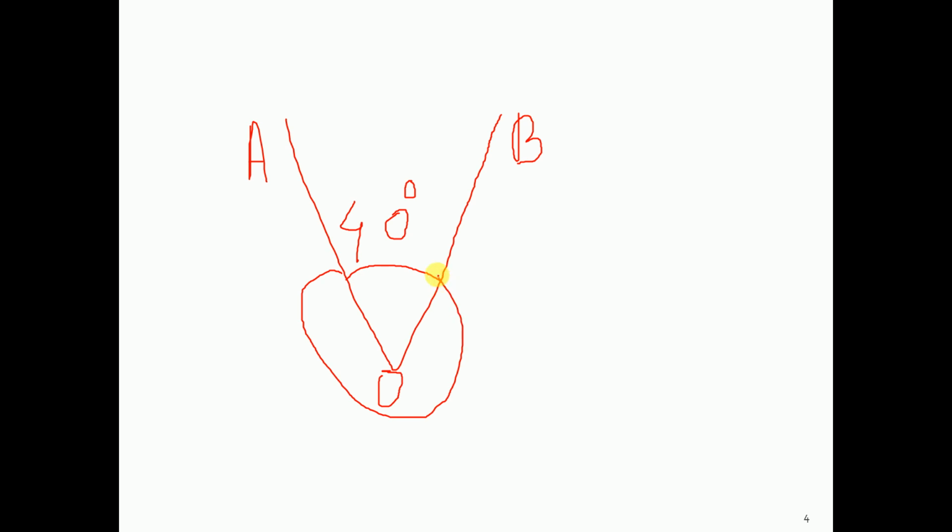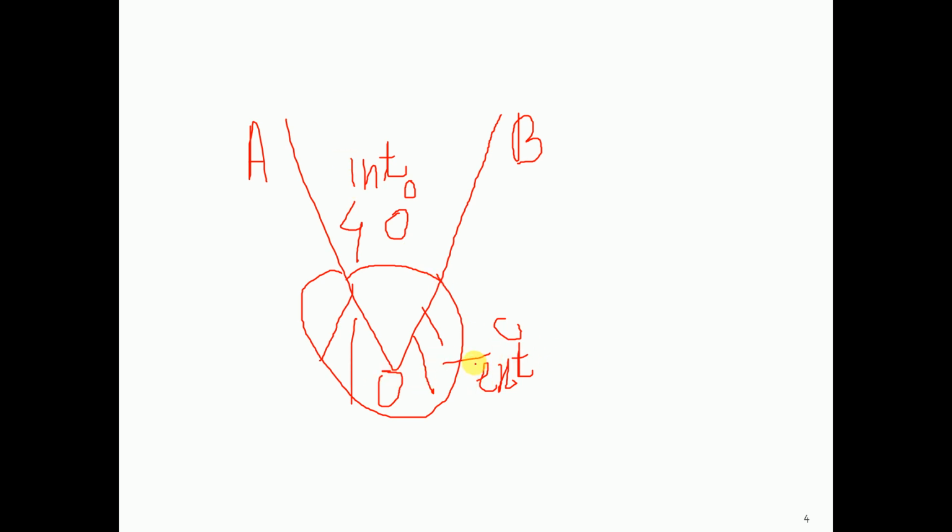From this angle, if you find out this angle, this shaded portion is nothing but the exterior angle. You know that this is the interior angle and this is the exterior angle. So, interior plus exterior is equal to 360.